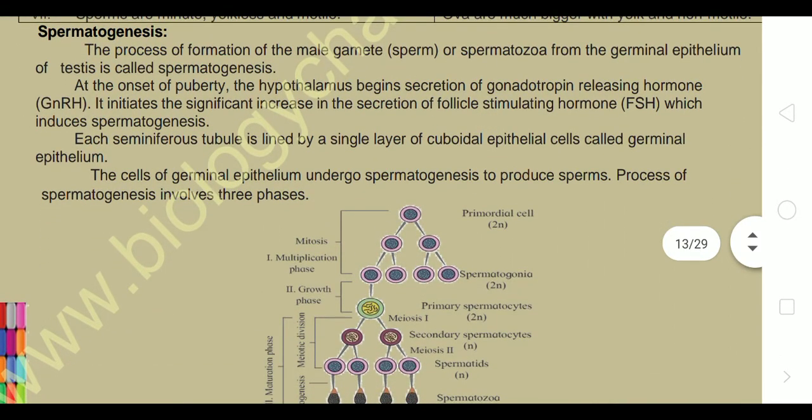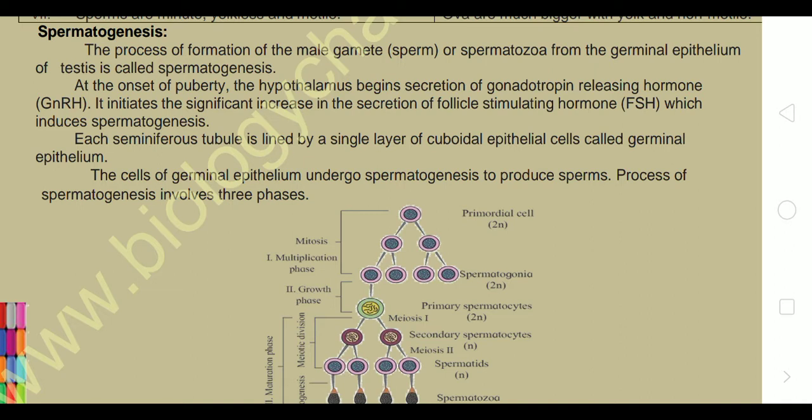Spermatogenesis is the process of formation of male gamete, sperm or spermatozoa, from germinal epithelium germ cells, which show the ability to divide and redivide by meiotic division. These kinds of cells are present in both gonads, the male gonad testes and the female gonad ovaries.